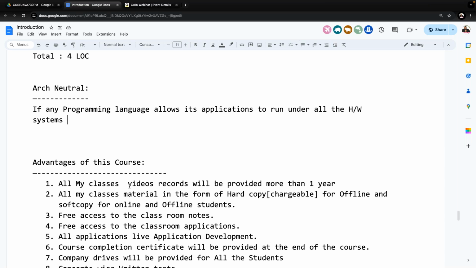Nowadays almost everywhere, 3 billion different devices are using Java.